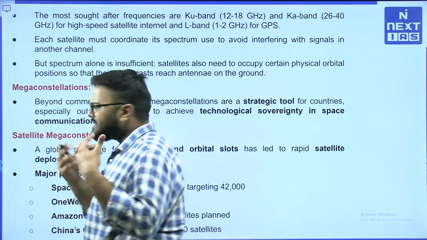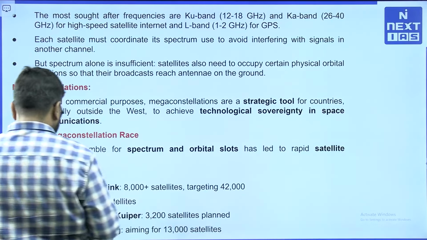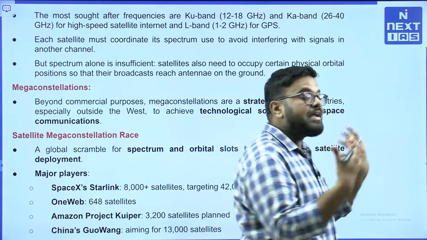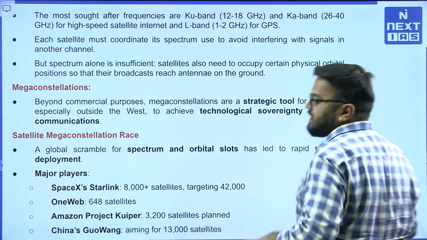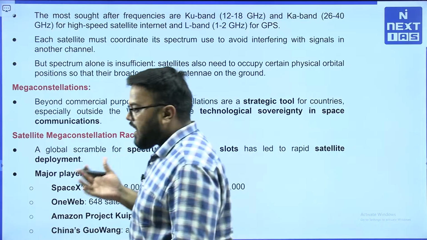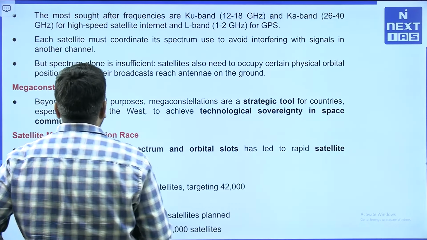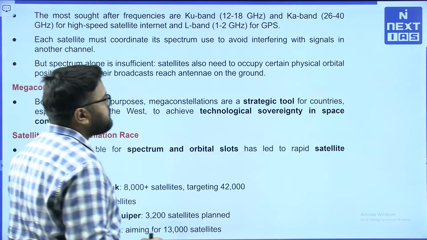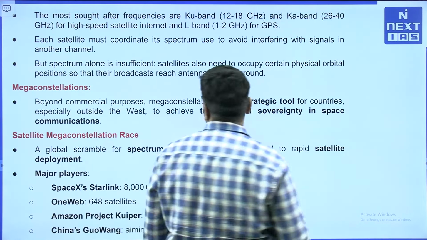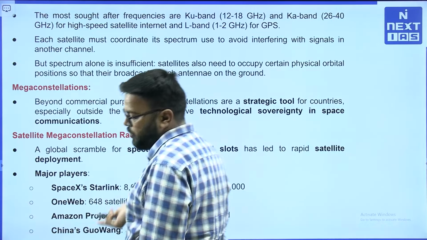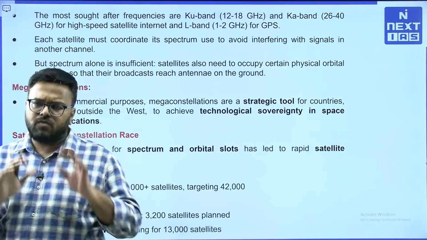A mega constellation is essentially a group of satellites. So, how many satellites do you have in Starlink? The numbers are huge actually. Beyond commercial purposes, mega constellations are strategic tools for countries, especially outside the West, to achieve technological sovereignty in space communication. Space communication will involve a lot of things.